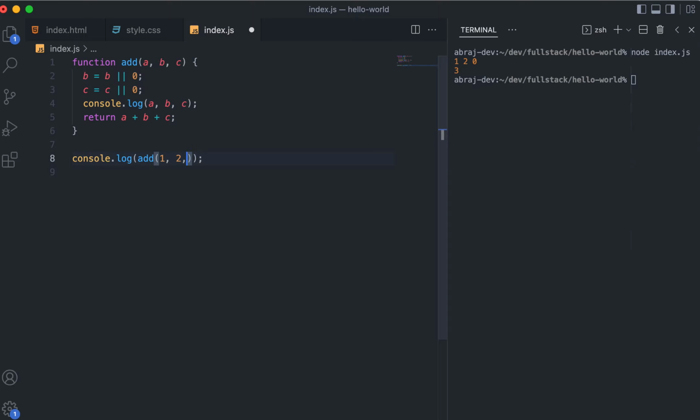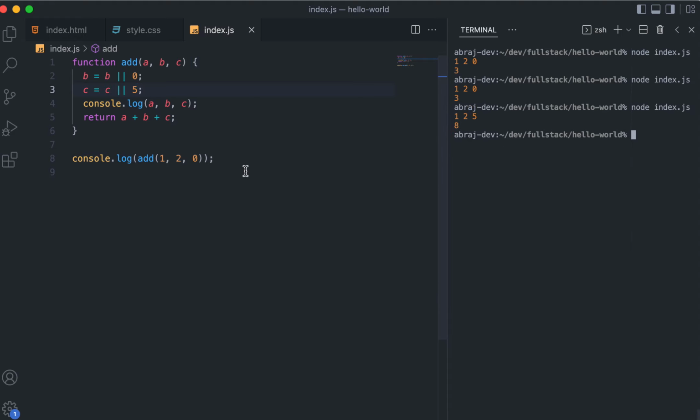In fact, if you pass something like 1, 0, 0, then you might be thinking that you have passed this 0, but actually what has happened is that C is 0, and 0 is falsy, and that's why even though you passed 0, it actually moved ahead and gave this value, right? So if you want to prove that, then let's write 5 here. Then you will see that you are getting 1, 0, 5 even though you have passed 0.